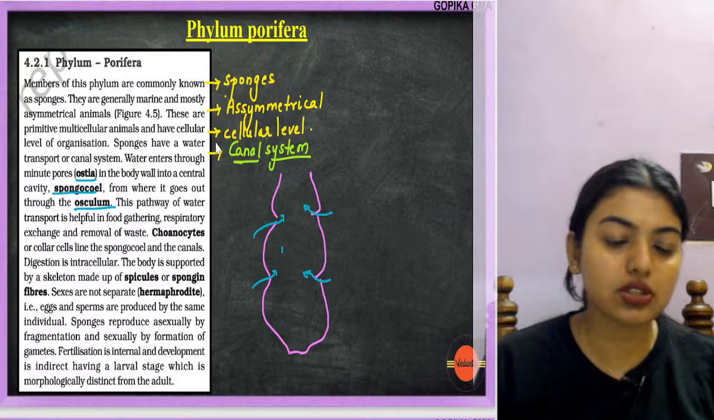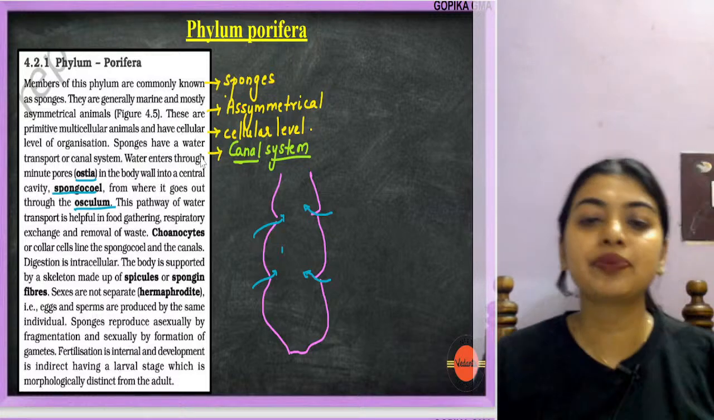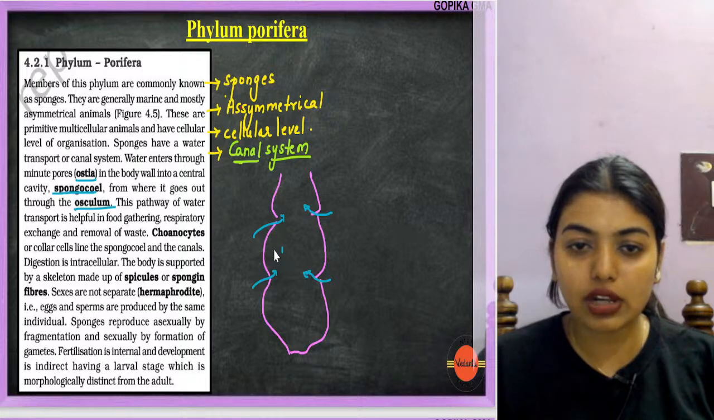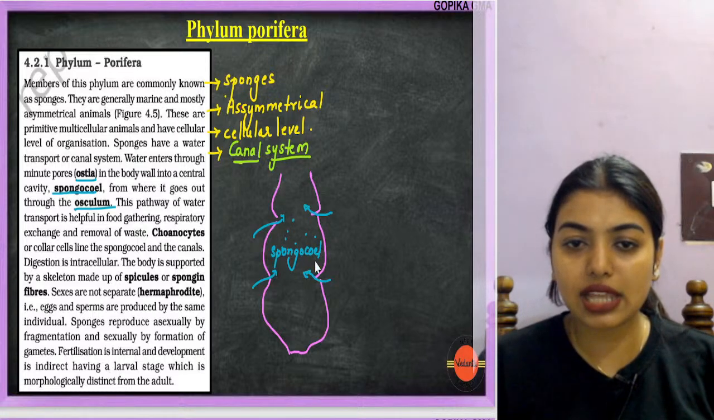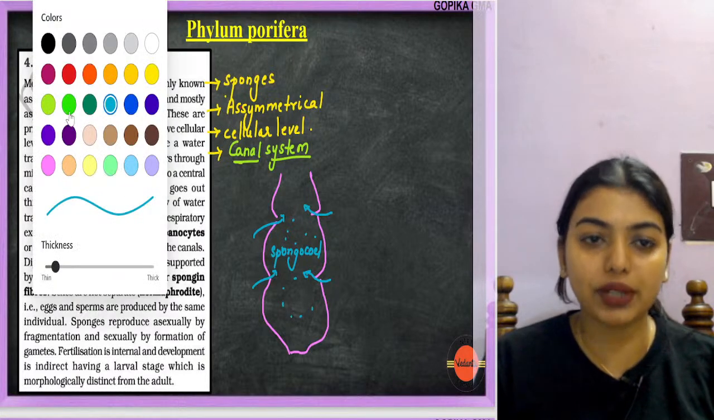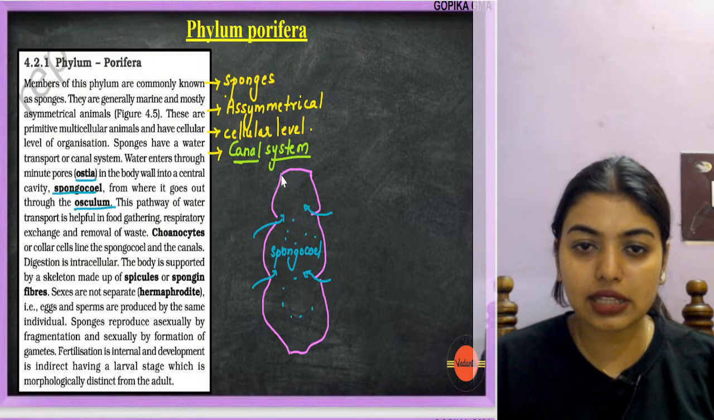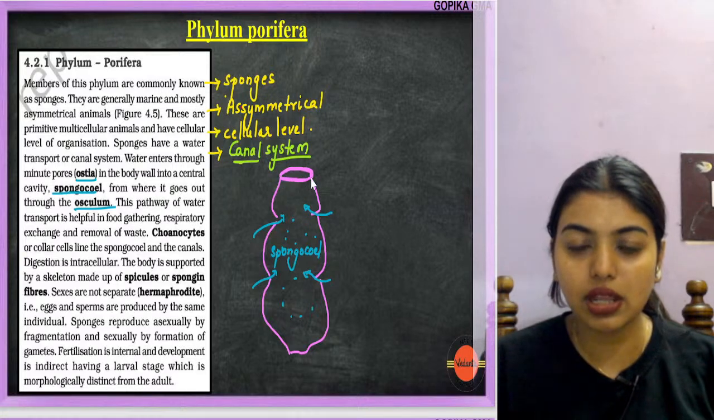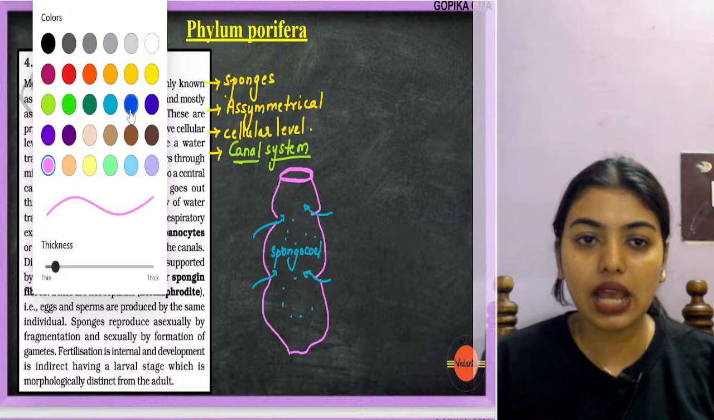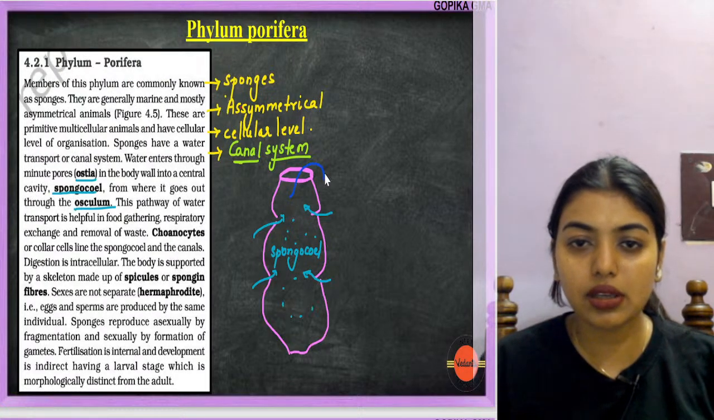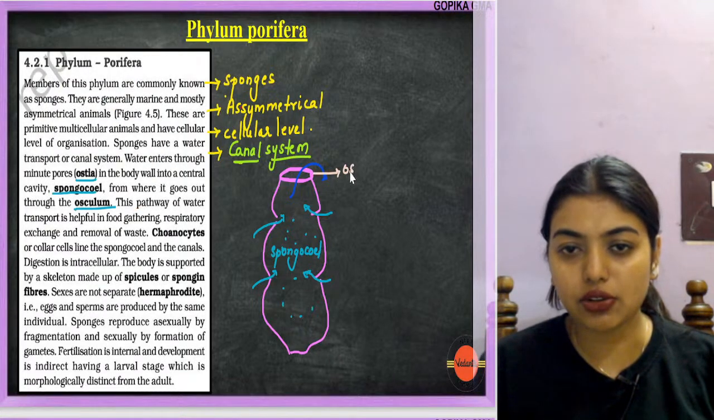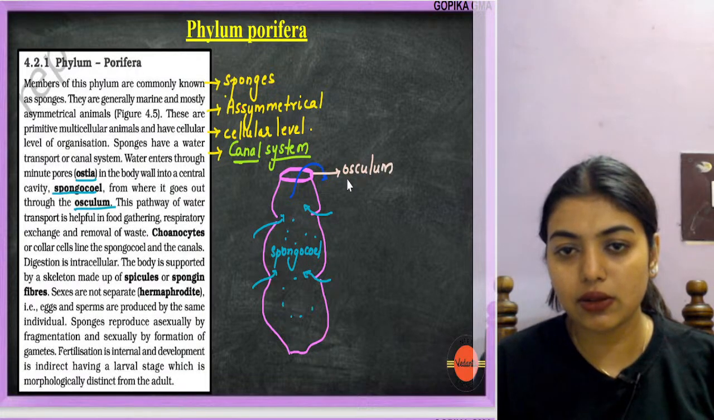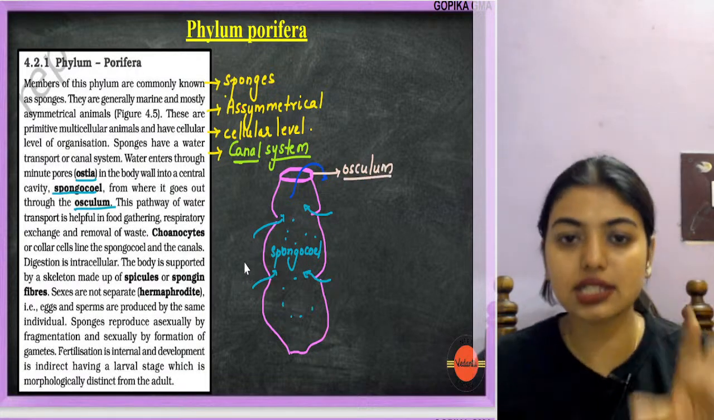Sorry, I said osculum by mistake. This portion where the cavity is, this is called spongocoel. Whenever the word coel comes, you know it's a cavity, right? So the water has got into this cavity and it will come out of a bigger opening. This bigger opening is called the osculum. Clear? So the water canal system works this way.